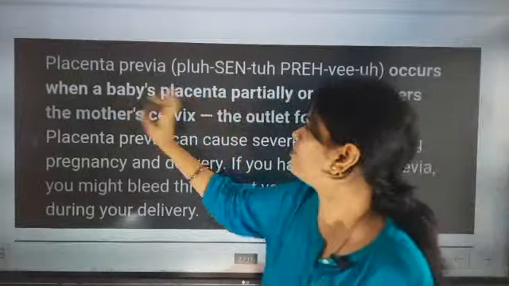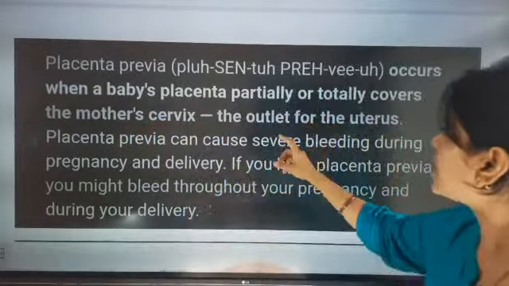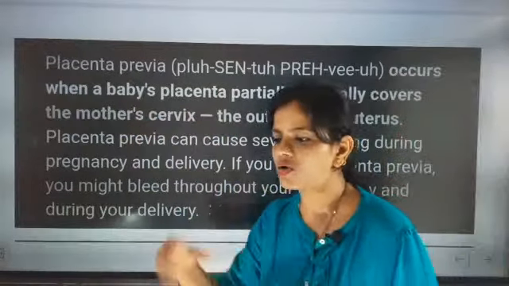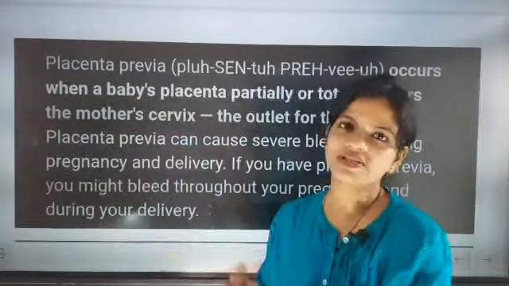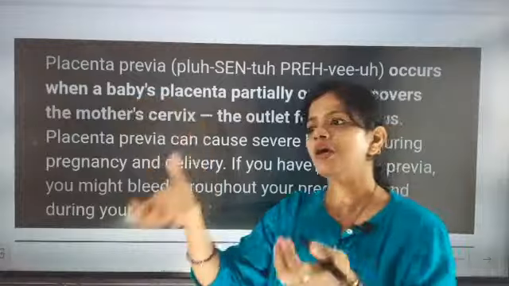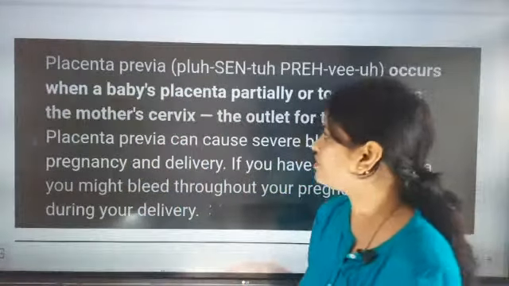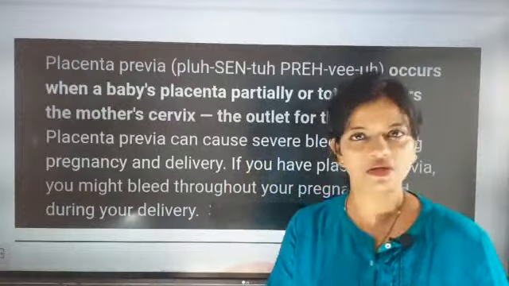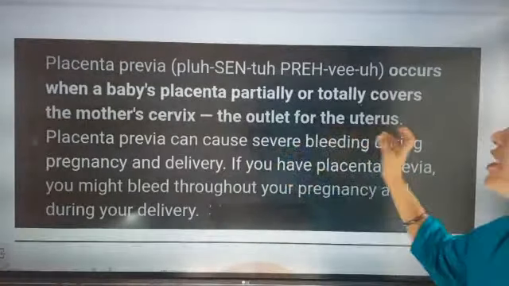So it occurs when a baby's placenta partially or totally covers the mother's cervix, the outlet for the uterus. That means the baby has to come out from that region, and there only the placenta will be there. That's why I told you that when the placenta is attached in the lower position, it is quite problematic for the female. Then the doctor has to do surgery to take out the baby. Okay, the outlet of the uterus.